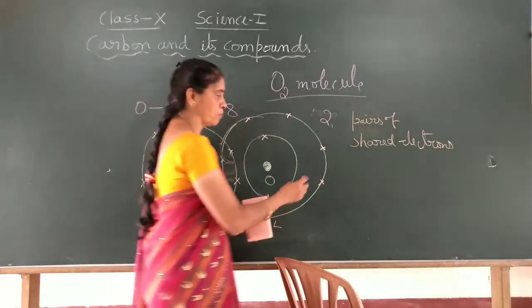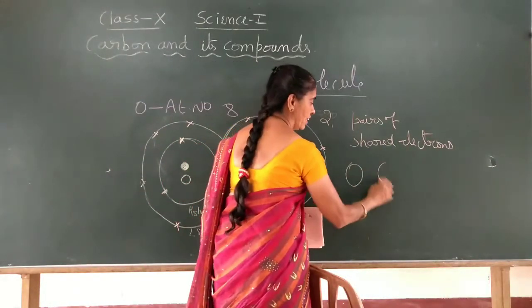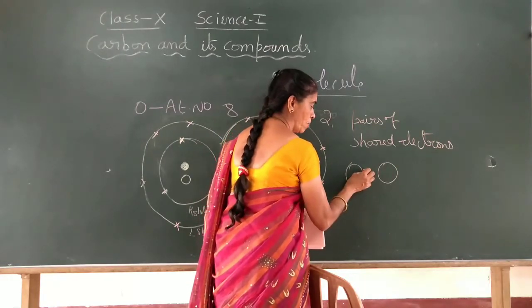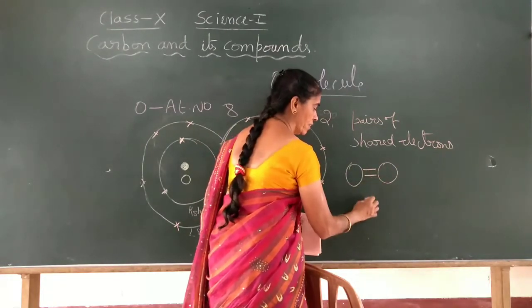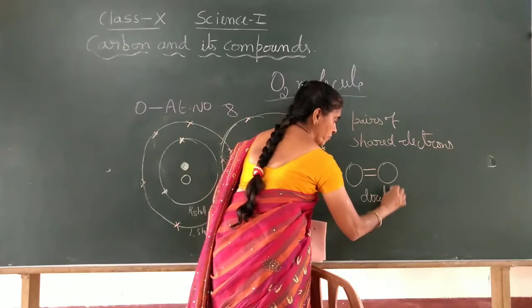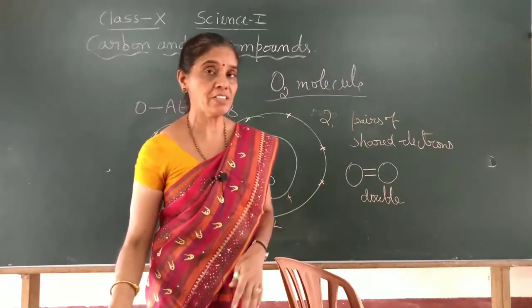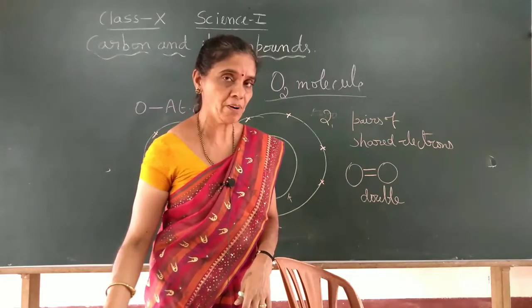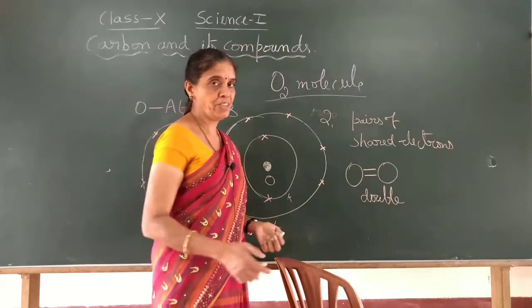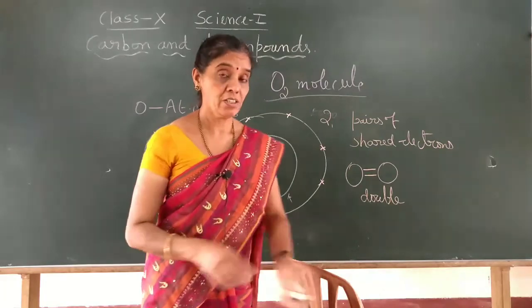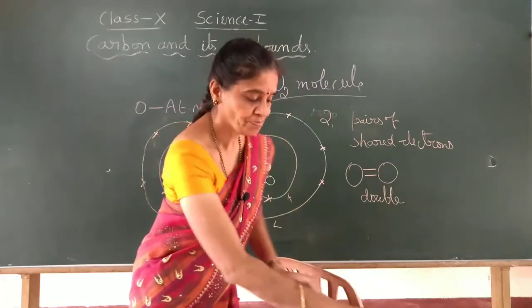So we will show it symbolically. Oxygen and another oxygen, a covalent bond forms, but it is called a double bond. It is called a double bond because 2 pairs of electrons are shared between the 2 atoms. This covalent bond is called a double bond. And we have one more bond, namely the triple bond.